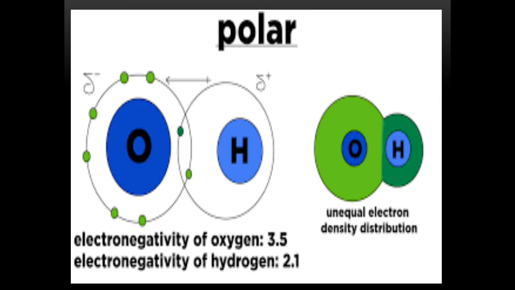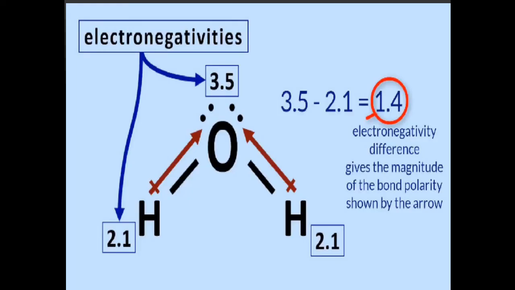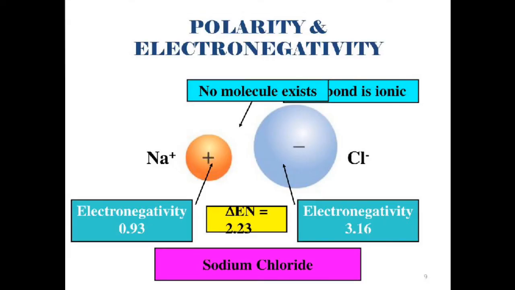Similarly, when a bond between hydrogen and oxygen is formed, again oxygen being a strongly electronegative atom, it powerfully attracts the bonding pair towards itself, and the hydrogen is left with a slightly positive character on it. So this is the reason the water molecule is a polar one. Now we see the difference of electronegativities. The greater the difference of electronegativity, the greater the polarity or more ionic character.